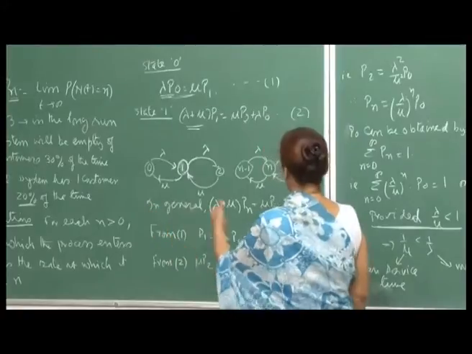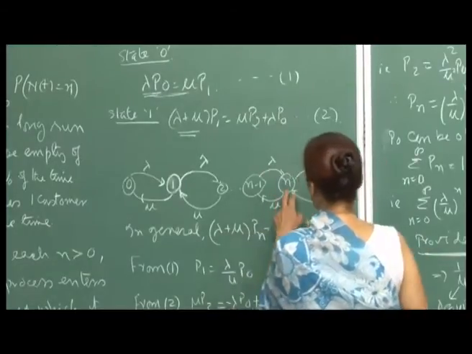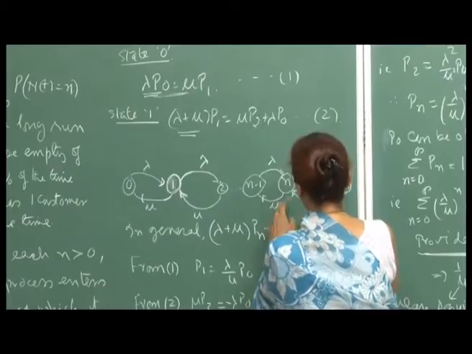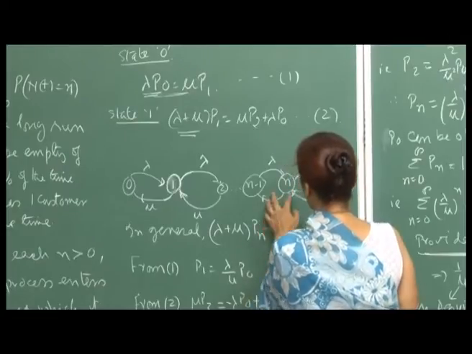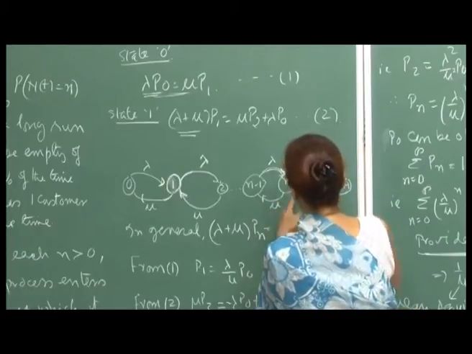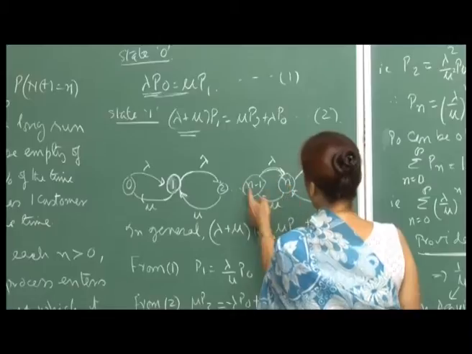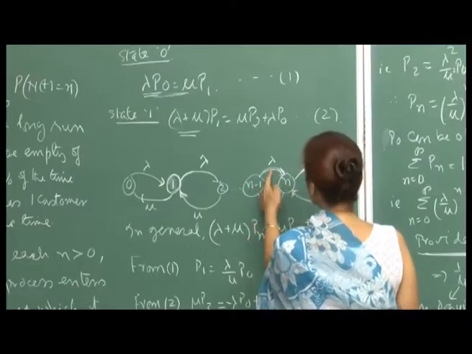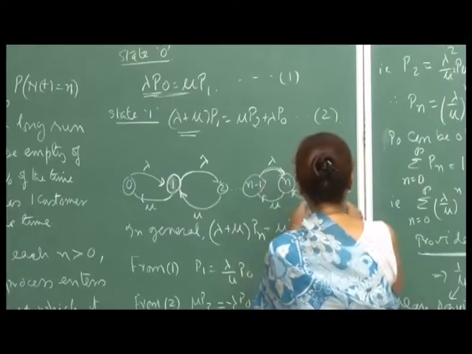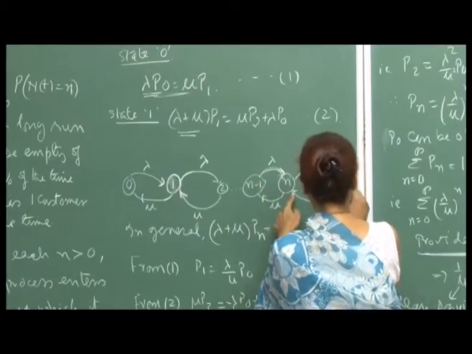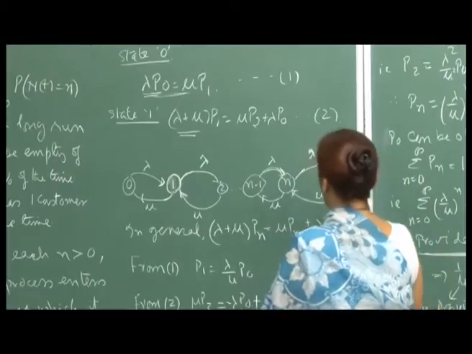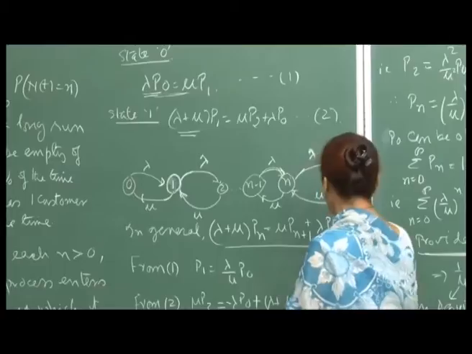And in general, again the same thing, for state n, you are leaving it because there is an arrival and you are leaving it because there is a departure. So, these two, lambda plus mu, and then you are coming to state n from n minus 1 at the rate of lambda P n minus 1, and from n plus 1 at the rate of mu P n plus 1. So, in general you can write this.